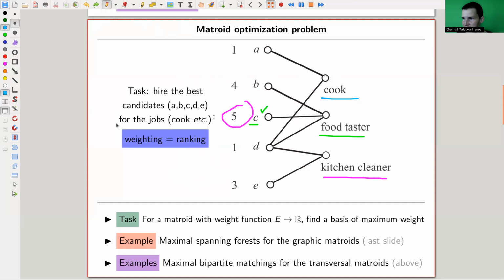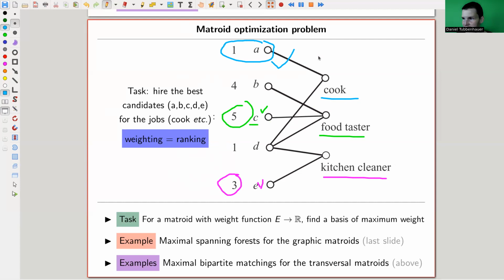So the next one is 3, and 3, yeah, good. E will be the kitchen cleaner. The next one is one of the ones, and now it doesn't matter. So let's just say A will be the cook. And all I've done, and this is the perfect matching, so a perfectly weighted matching, the maximal one, is I've read through the list: this is the best one, I assign it the job. This is the next best one, I assign it the job. Oh, didn't quite work because the job was already taken, so I drop it.